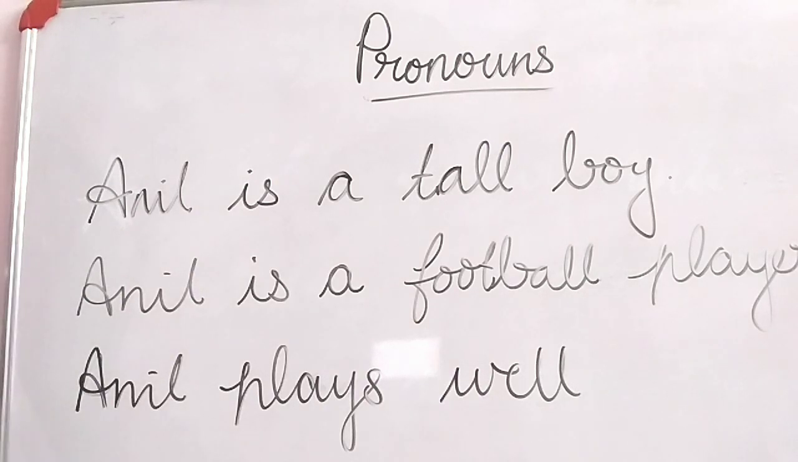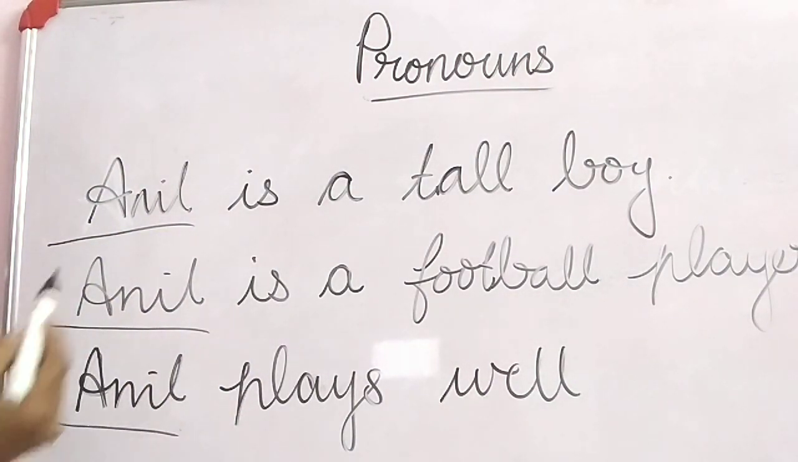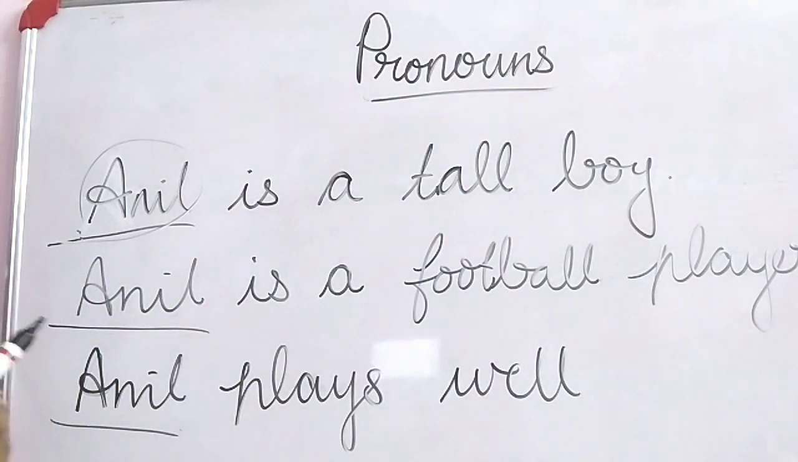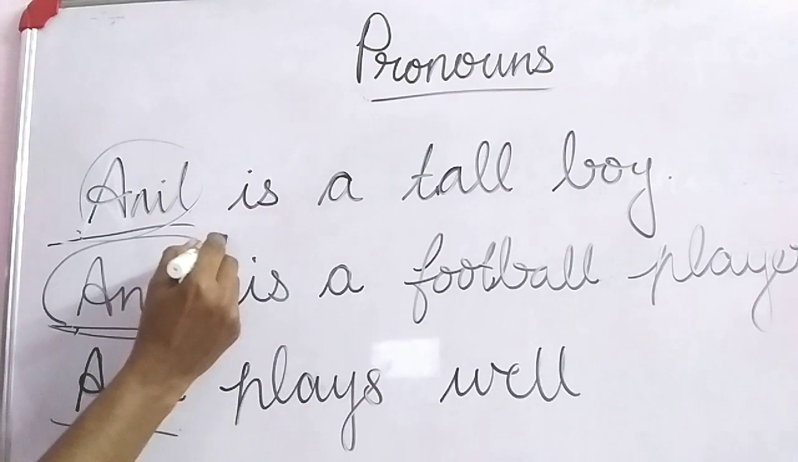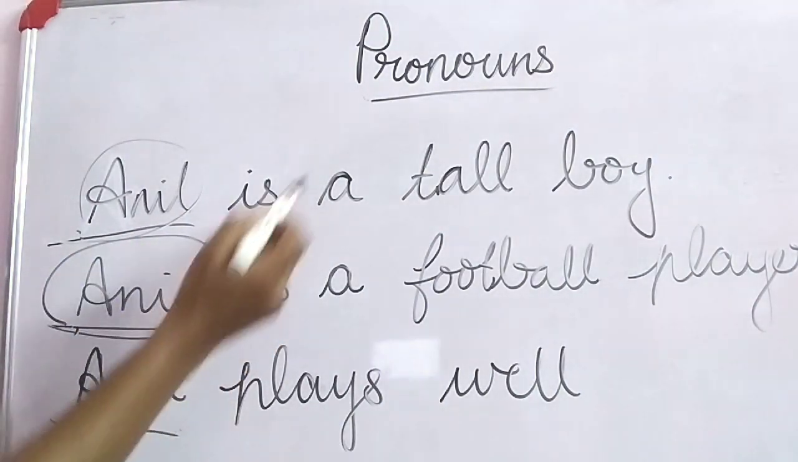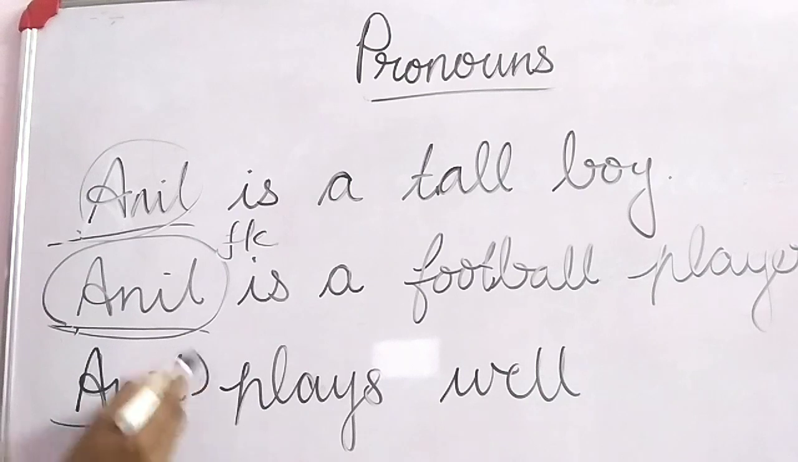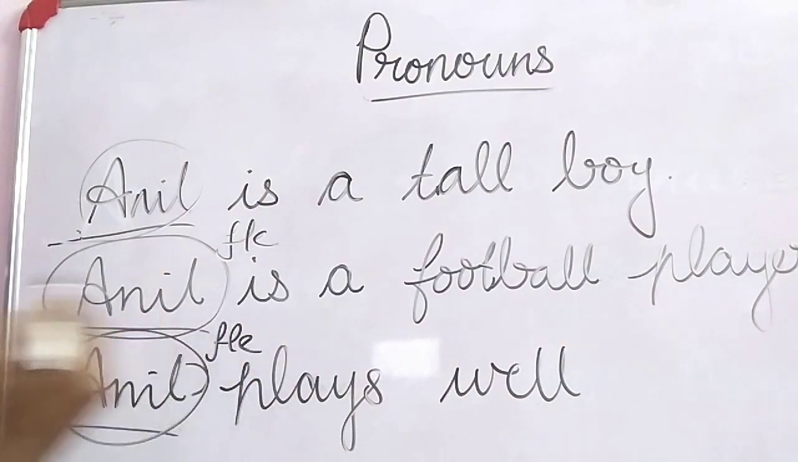Then children, look at these sentences. Anil is a tall boy. Anil is a football player. Anil plays well. All sentences tell about Anil. So here first we use the noun itself, Anil is a tall boy, to know the noun. In the second place, again Anil. So in place of this noun, we can use another word. What is that word? He. So he is pronoun. And here also we can use he.